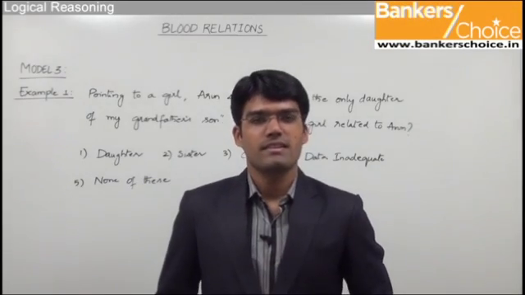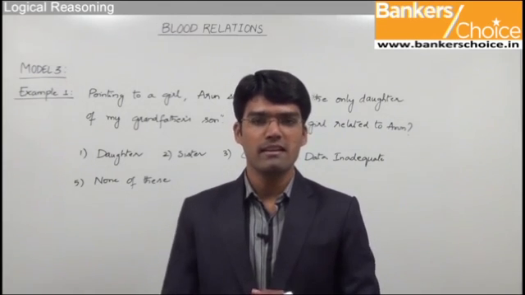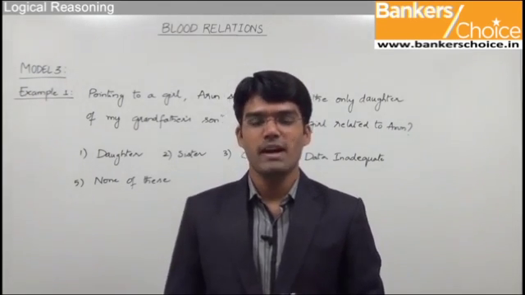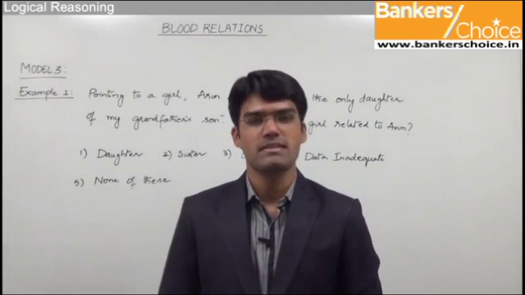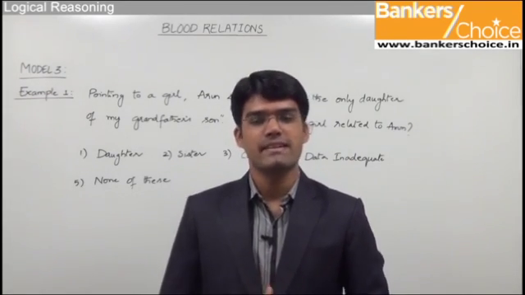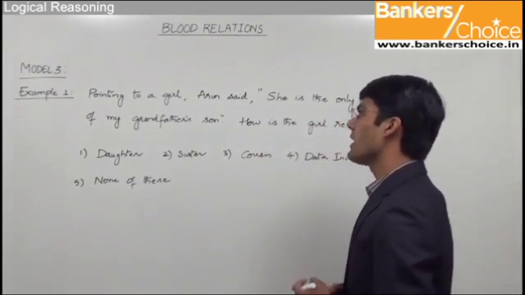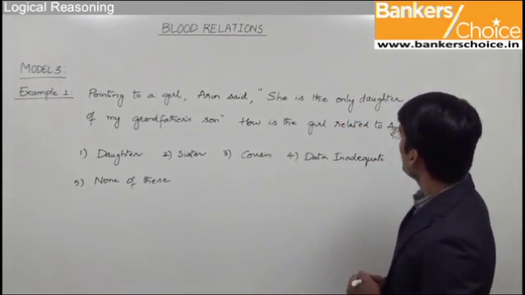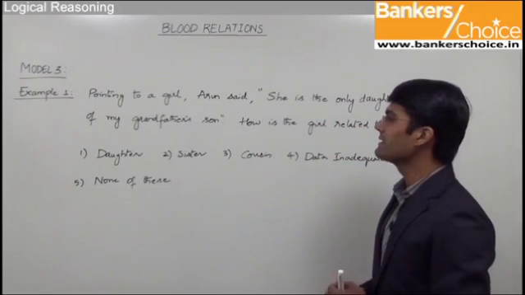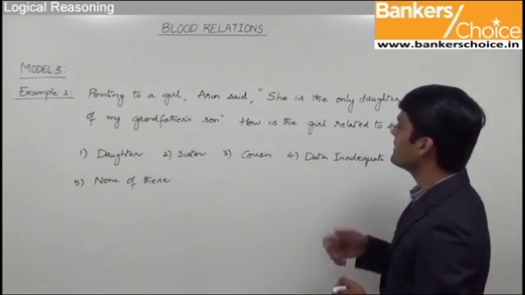We are now going to discuss the most interesting model from blood relations, where we are supposed to find out the relationship between the two given persons from the lengthy indirect statement. Let's look at the question here. Pointing to a girl, Arun said, "She is the only daughter of my grandfather's son." How is the girl related to Arun?